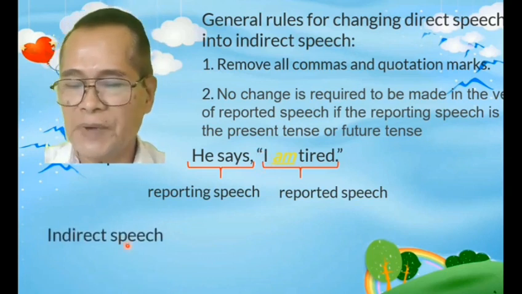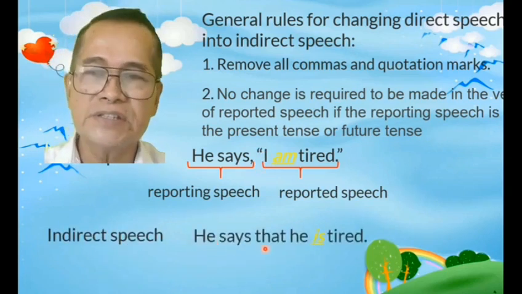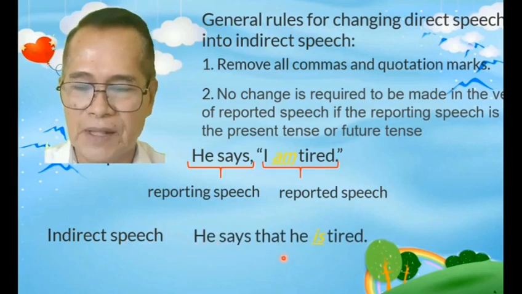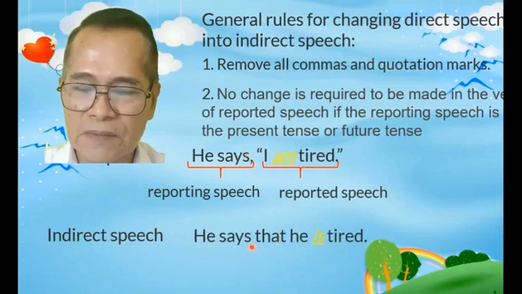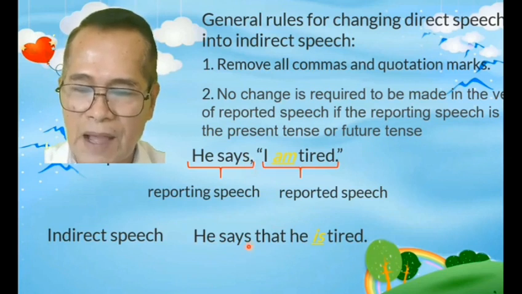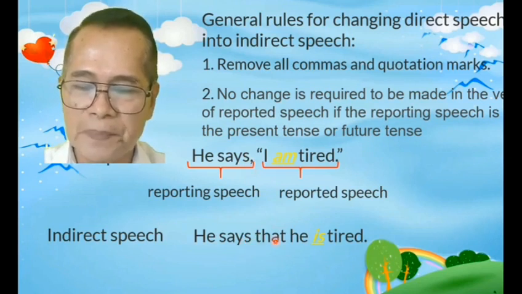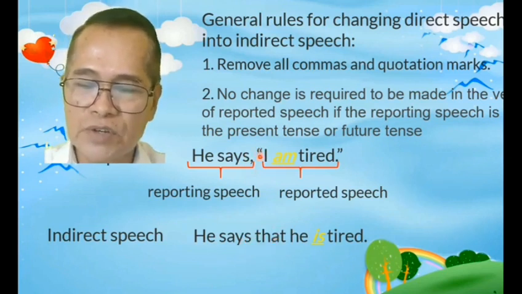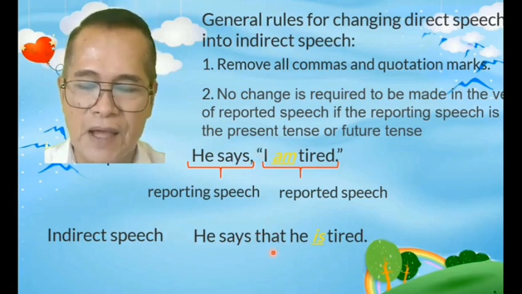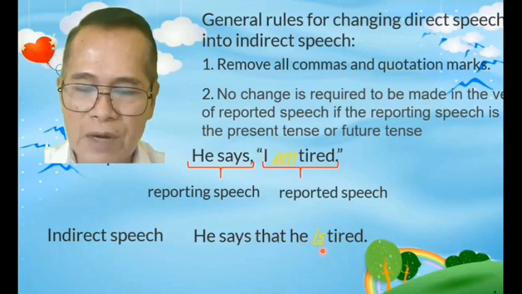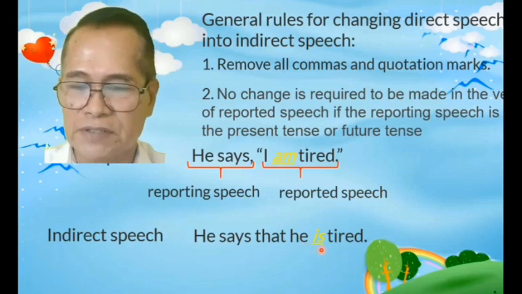Now, for indirect speech, he says that he is tired. Now, notice here, na wala yung comma natin dito. Wala na comma. After says, we use that. And then, we did not use the quotation mark. And, our verb is also in the present tense.